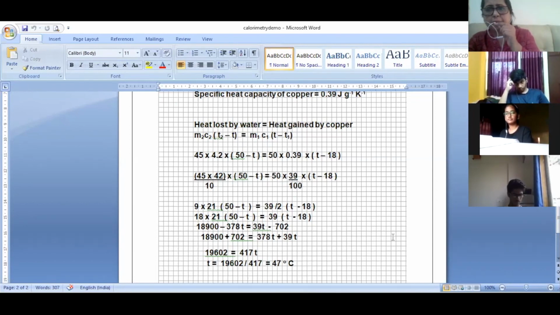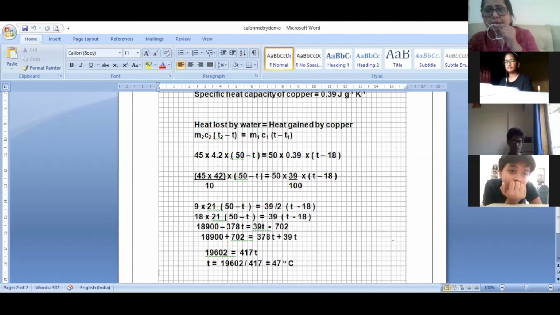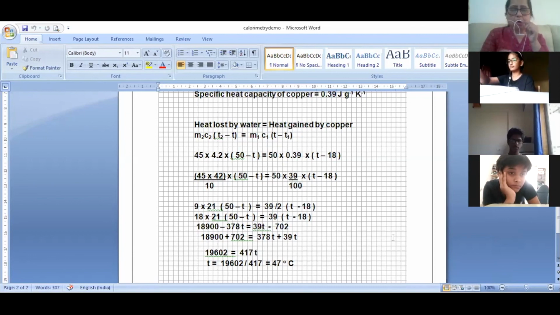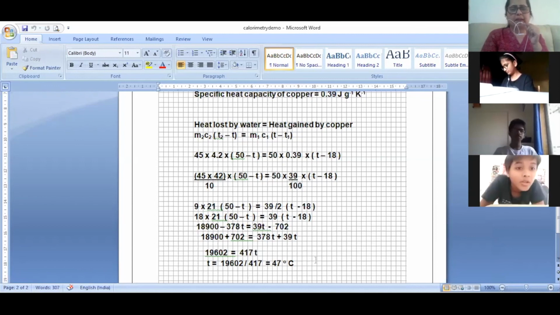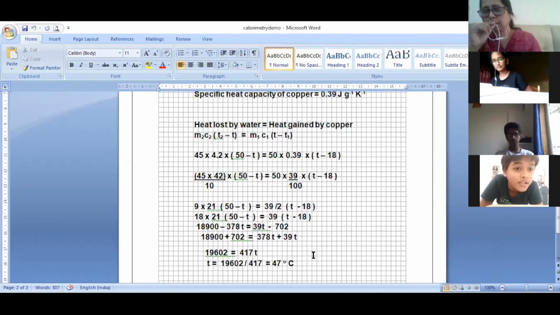See, it's an excellent example. The loss of heat and the gain of heat of water, children, is very slow. So water has just lost 3 degrees, that much only. And copper is a good conductor, and it has a very low specific heat capacity. So copper has gained a lot of heat, whatever that substance was. So the change is 3, yes, as 50 minus 47 is 3. So water has come down, and copper from 18 has gone to 47.